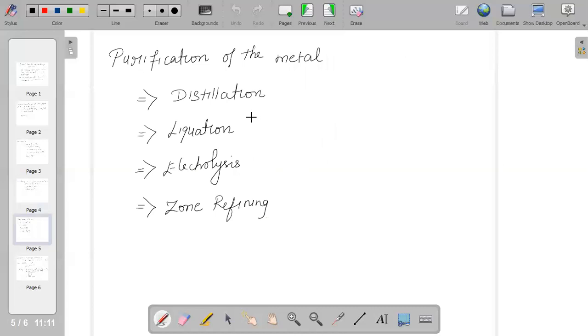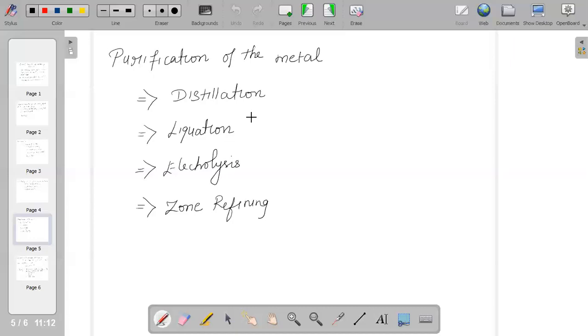We use different terms again. First, the distillation method, or we can use the liquation method. Next, electrolysis and zone refining.